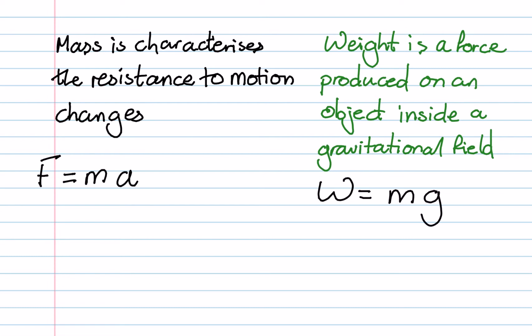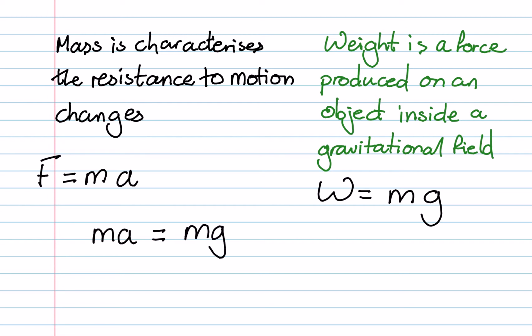Now, because this weight is a force, if our object is accelerating in a gravitational field, and there's no friction, then the weight is equivalent to our resultant force. So I can equate these two together: F = ma equals our weight, which is equal to mg.